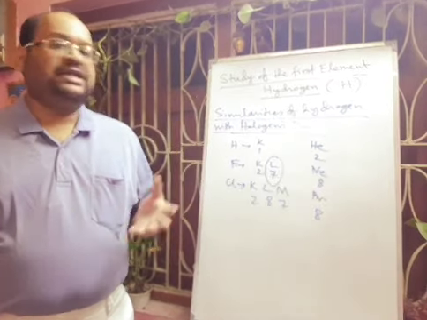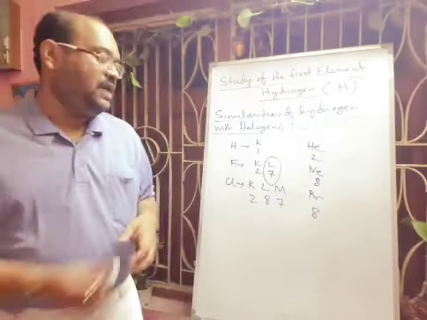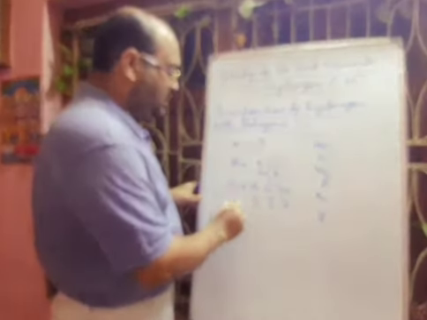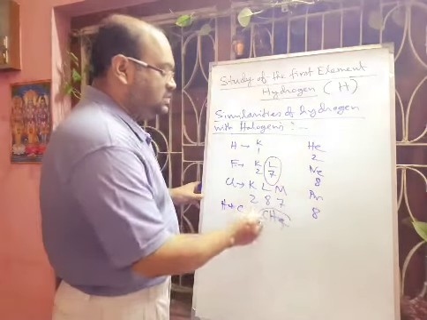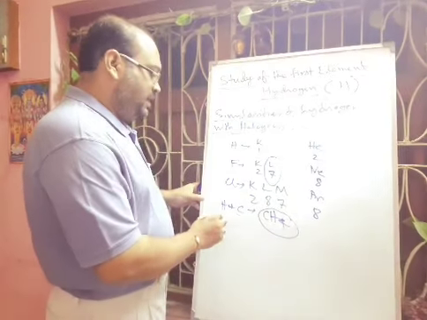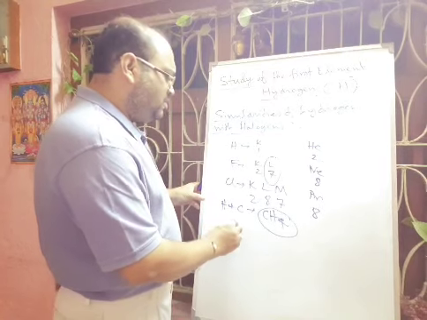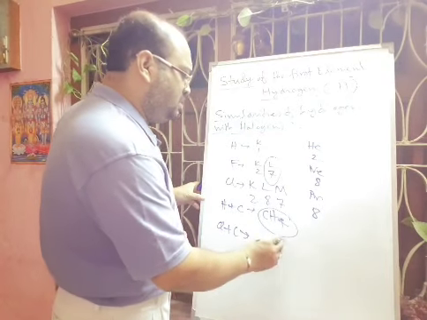Suppose you think about the combination of hydrogen with carbon. When hydrogen combines with carbon, it forms, for example, methane, which is a hydrocarbon. And when a halogen combines with carbon, it forms CCl4.